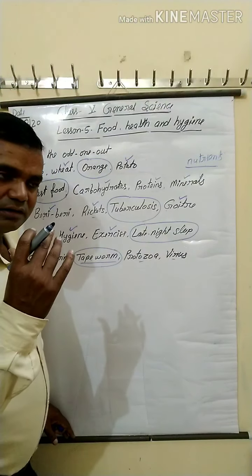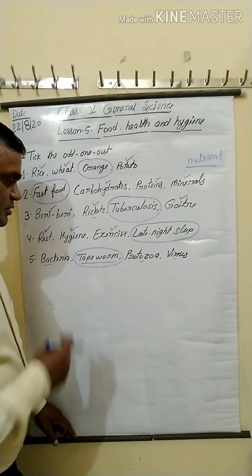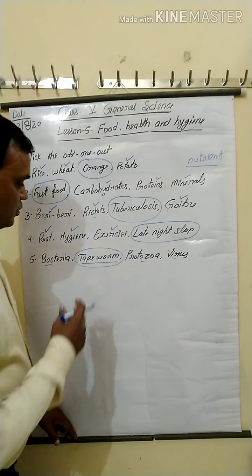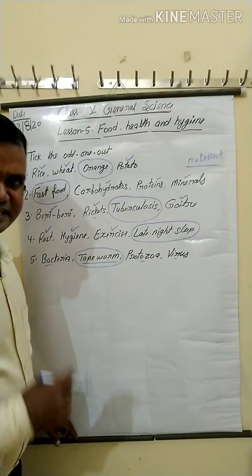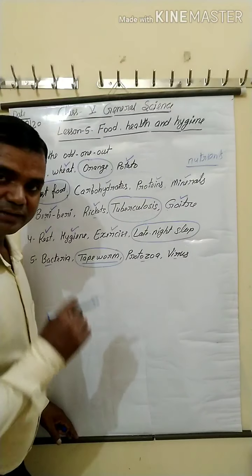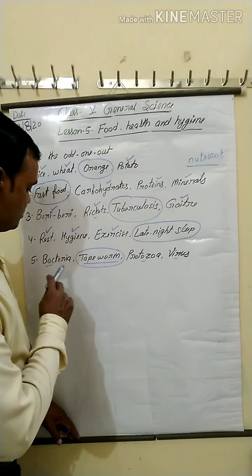belongs to Platyhelminthes, flatworms, which belong to parasite animals. So their body size is in centimeters, not microscopic, not in microns. That's why it is different.